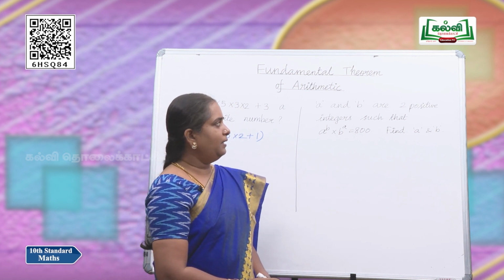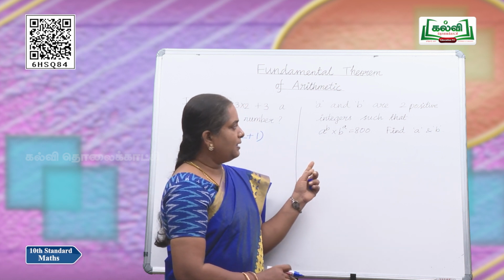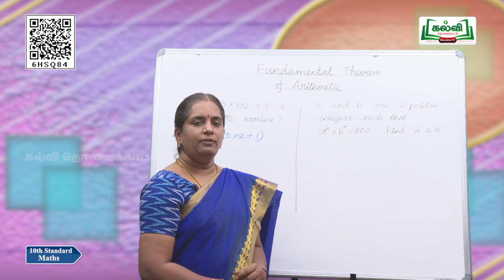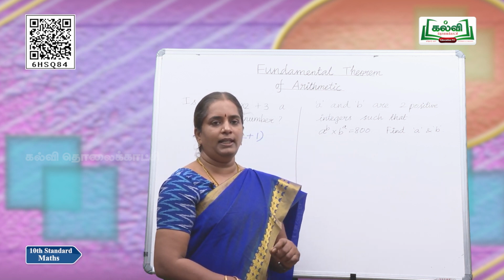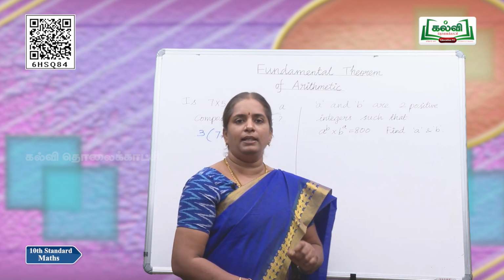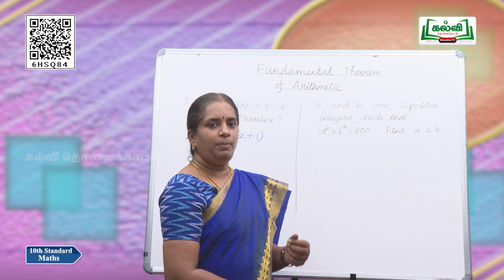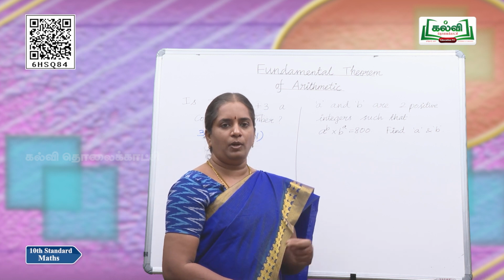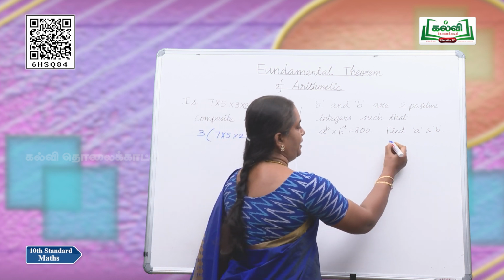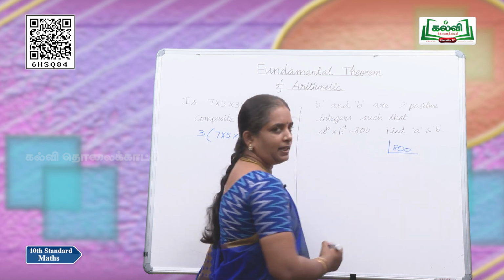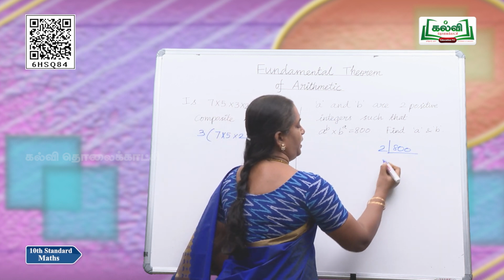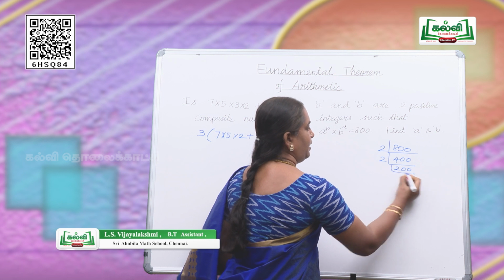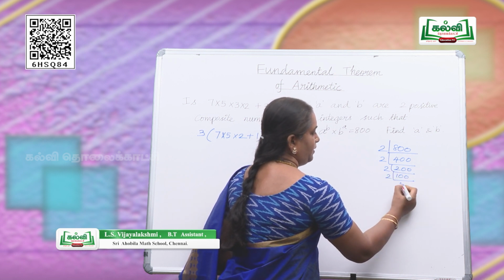See, a and b are 2 positive integers such that a power b into b power a is equal to 800. Find a and b. We know that any number can be written uniquely as a product of powers of prime numbers. So, we are going to write 800 as a product, using the prime factorization method. I am going to split 800 as 2 into 400, again 2 into 200, and so on.